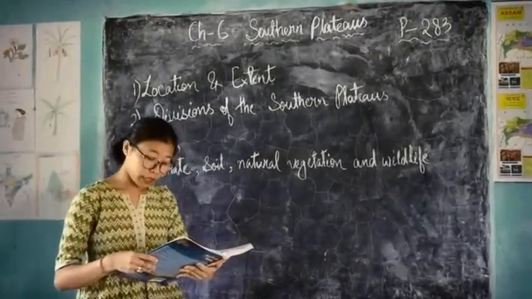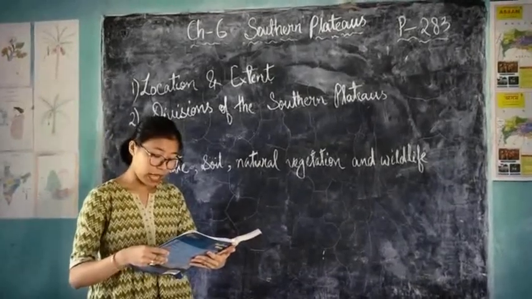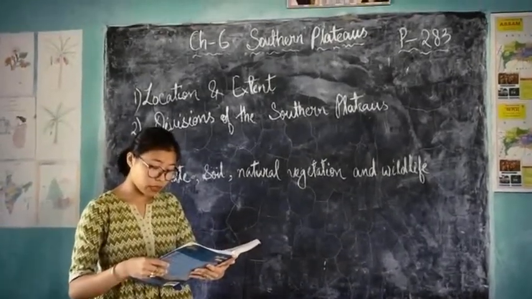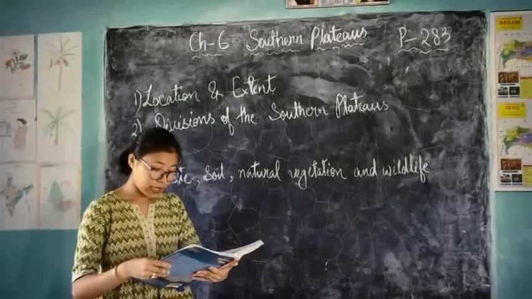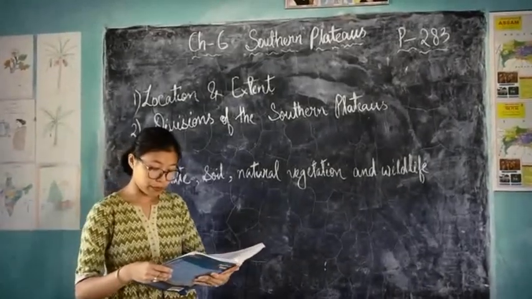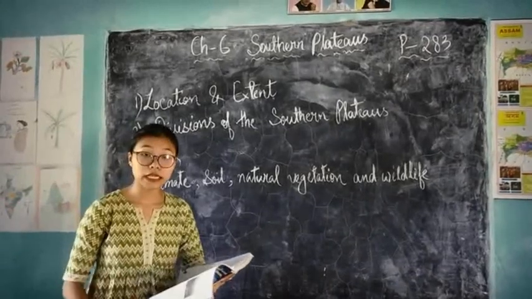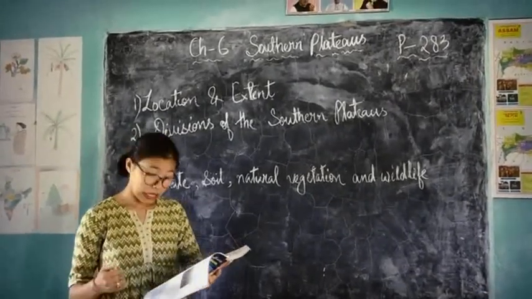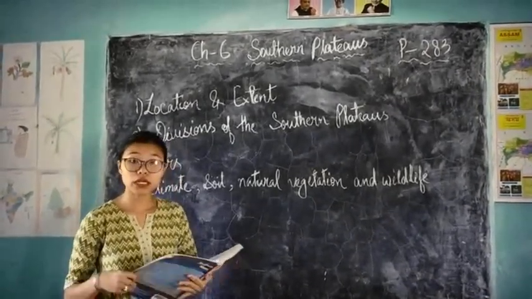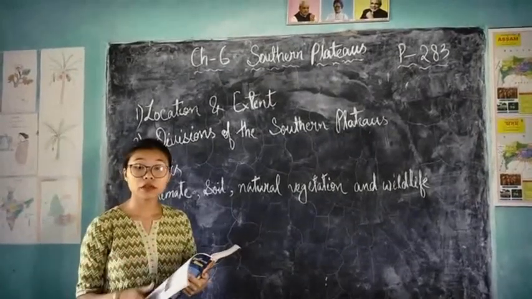The Southern Plateaus of India lie to the south of the northern plains. They are triangular in shape. So, the Southern Plateaus of India are located in the south of the northern plains and they are triangular in shape.